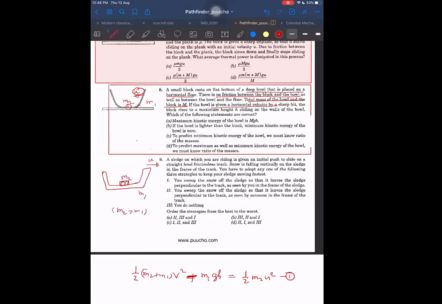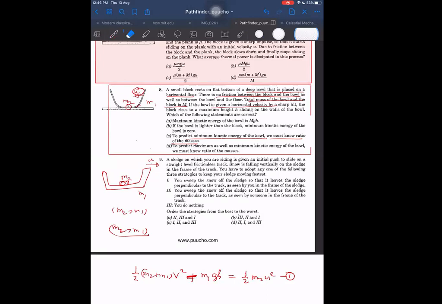If M1 returns back, then M1 will definitely momentarily come to rest also. So the minimum kinetic energy of the ball may be 0, but we must know the ratio of masses. If the mass of M2 is greater than the mass of M1, the ball, then the minimum kinetic energy of it will become 0. Is it right or not?